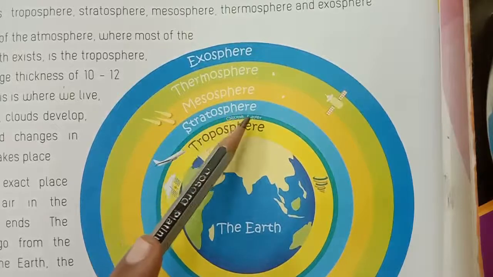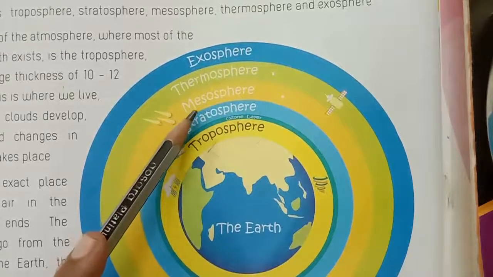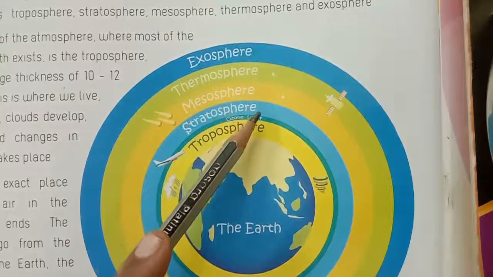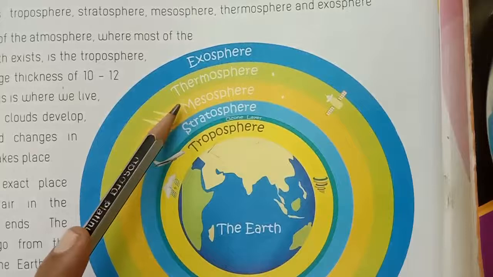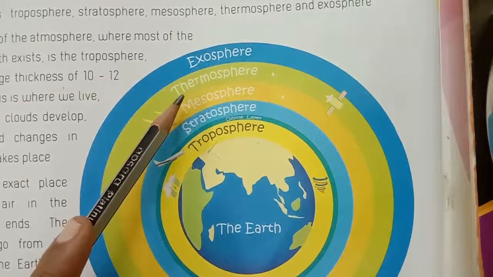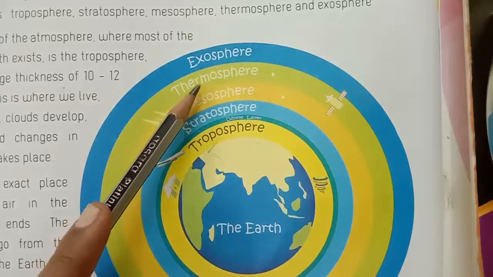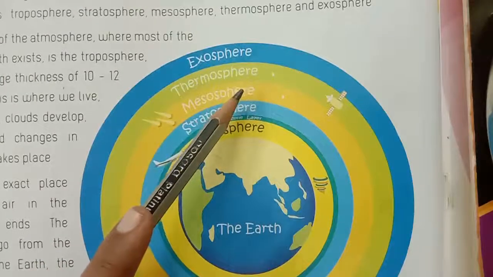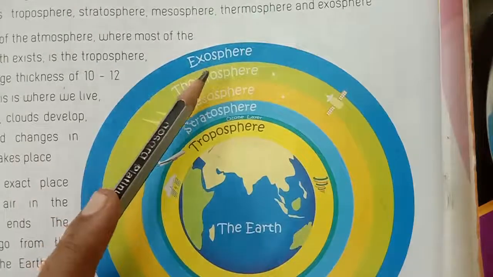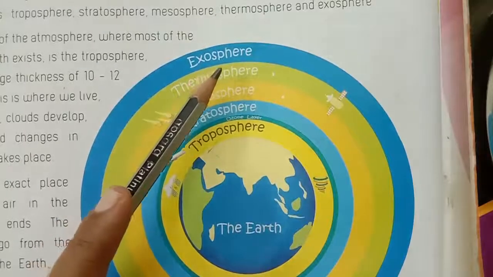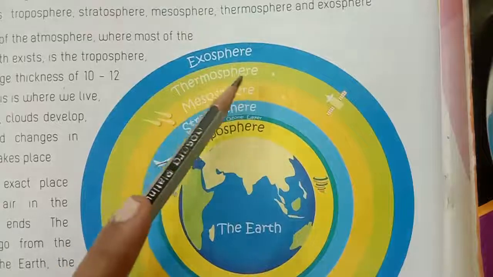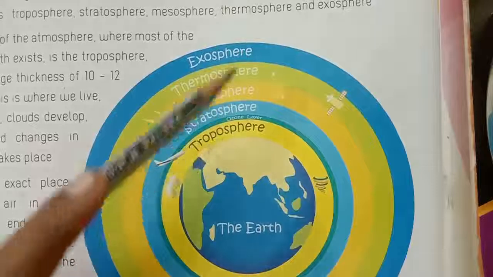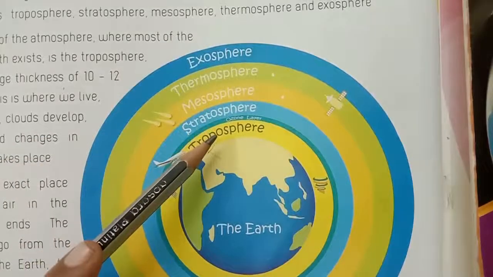Third one, mesosphere. Fourth one, thermosphere. Fifth one, exosphere. Okay, children, learn and write at home these 5 layers spellings.